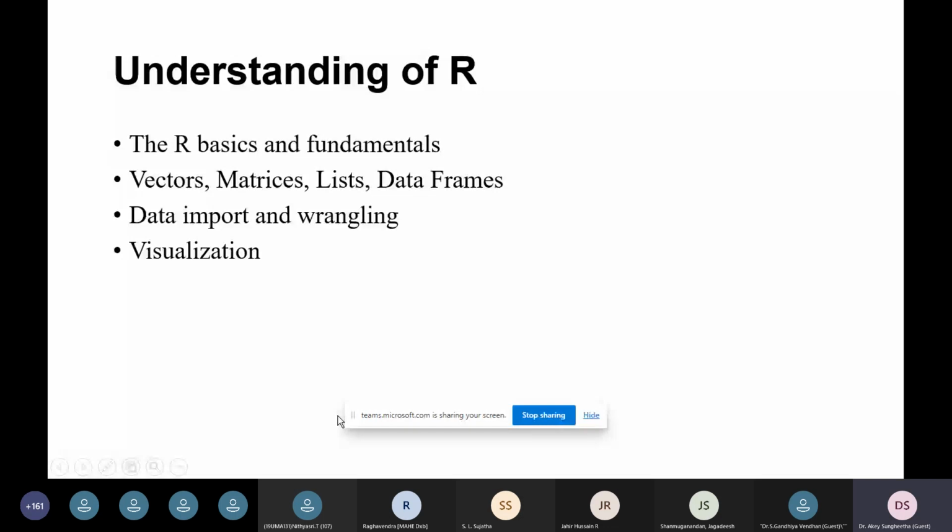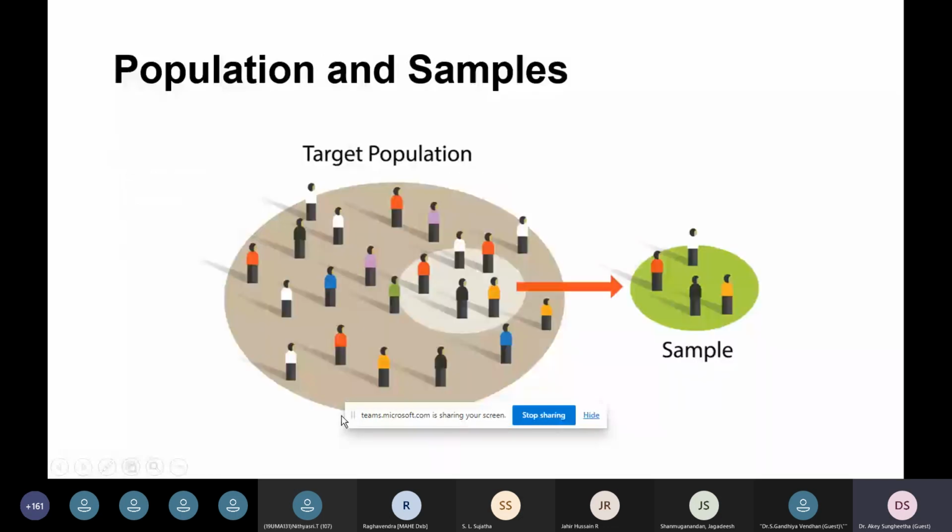And there is a population and a sample. If there is a population and a sample, how do you pick the sample from the target population? How do you select certain objects from a given set of the population? A sample is always chosen in order to process or execute in certain algorithms. So we take a target population and pick samples. They are classified into two strategies: random sampling and stratified sampling.